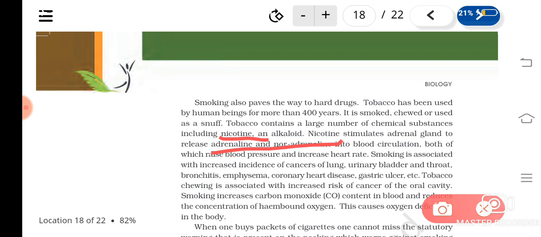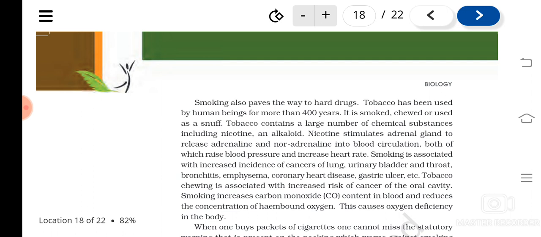Understood? And when a person smokes, the carbon monoxide concentration in their blood increases. That reduces the concentration of hemoglobin-bound oxygen, meaning oxygen bound with hemoglobin, and this causes oxygen deficiency. Understood?